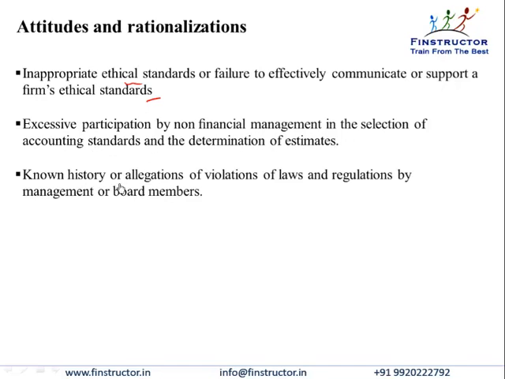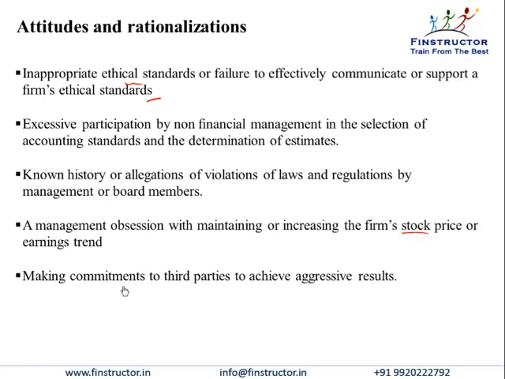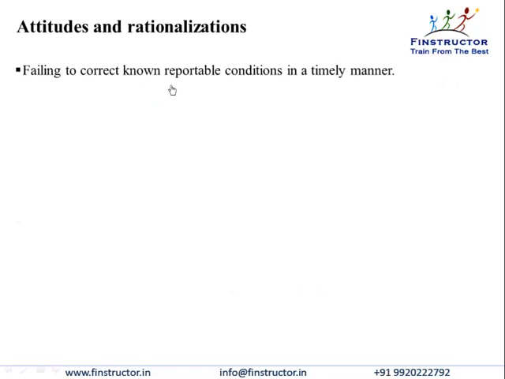Unknown history or allegations of violations of laws and regulations by the management and board members. If the management seems to be obsessed with increasing the firm's stock price, management makes aggressive commitments to third parties for achieving results. There is a failure to correct known violations in a timely manner. The firm inappropriately minimizes earnings for tax purposes.